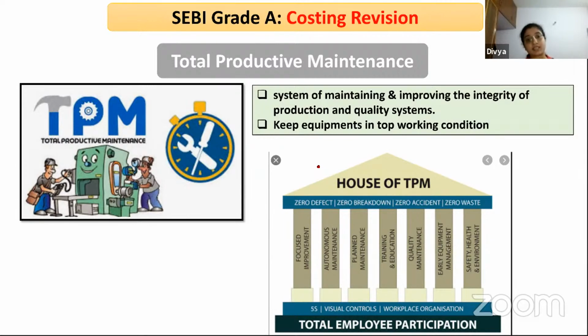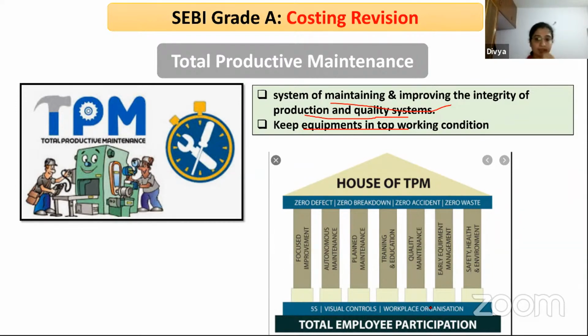There is a delay in the customer supply that you are supposed to make. Your materials are waiting for the next production. So all these things will contribute to, again, your cost, right? Again, your cost will go up. You will not be able to make profits, and so on. So total productive maintenance is maintaining and improving the integrity of production and quality systems. So keep equipment in top working condition.